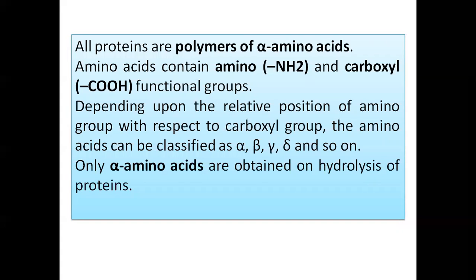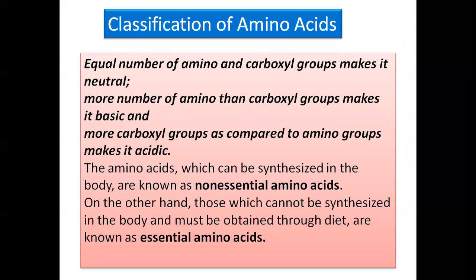Amino acids contain NH2 group and carboxylic group as functional groups, and depending upon the relative position of the amino group, meaning on which carbon atom it is present with respect to the carboxylic group, these amino acids are classified as alpha, beta, gamma. But for these proteins, we are concerned here only with the alpha amino acids, in which the NH2 group is present on the alpha carbon atom, and only alpha amino acids are obtained on hydrolysis of proteins. This is for the classification of amino acids.